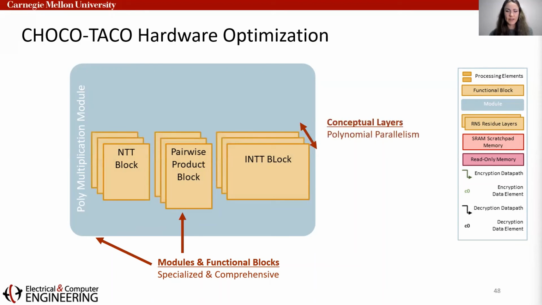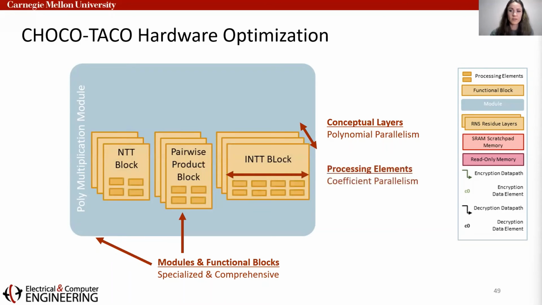These functional blocks are repeated across multiple conceptual layers to process the multiple polynomials of a single ciphertext in parallel. The parallelism available at this level is directly dictated by the encryption parameters and is typically just a few layers. Within the functional blocks, individual processing elements provide substantially more coefficient parallelism. This is because there are thousands of coefficients per polynomial that are available to potentially process in parallel.